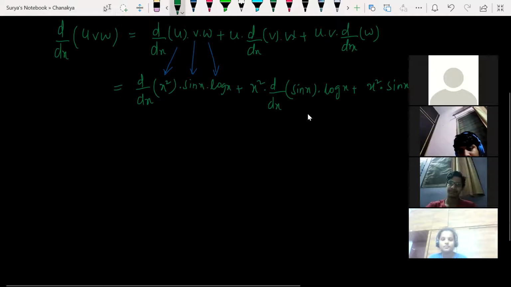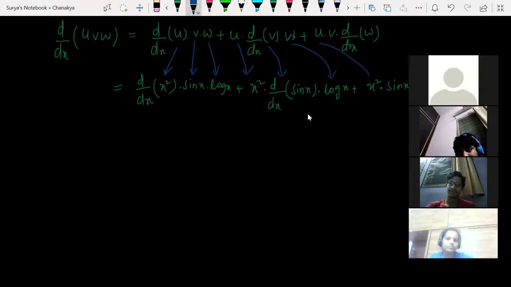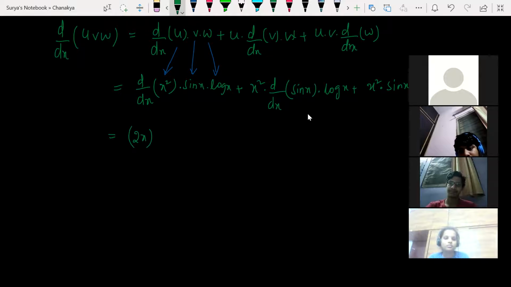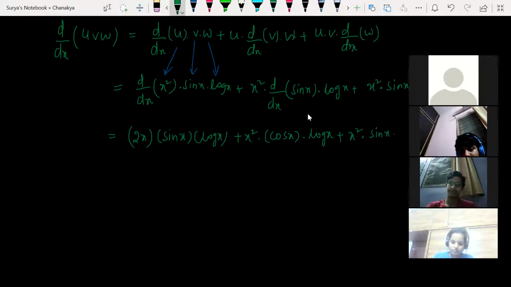Clear? Any doubts? No, sir. So in place of respectively, you can write like this. D by dx of x square is what? 2x into sin x into log x, plus x square into d by dx of sin x, which is cos x, into log x, plus x square into sin x into d by dx of log x, which is 1 by x.